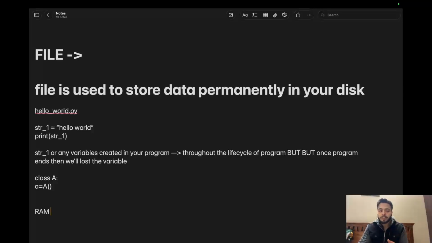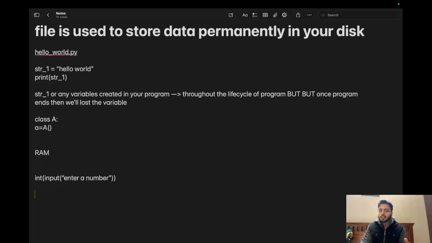Or for example, let's take another example. We know how to take input, correct? Enter a number, then user will enter one number. This will be in the form of a string, because input function always returns a string. Then I will typecast it. This is one way of taking input, but I cannot always use this input in my program, right? At runtime I don't know. If I want to generalize it, then I can take input also from my file.